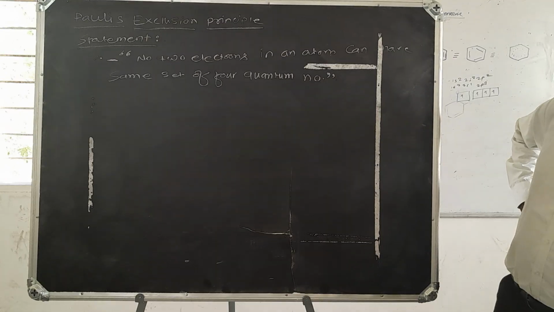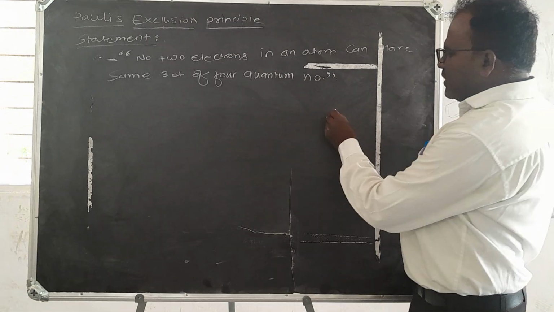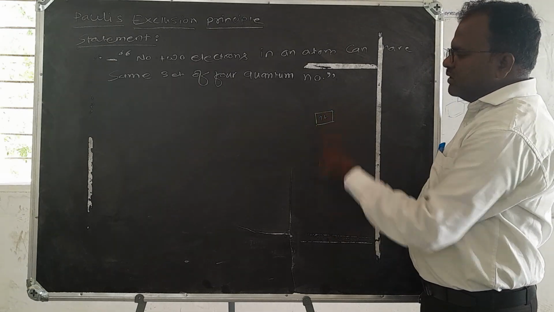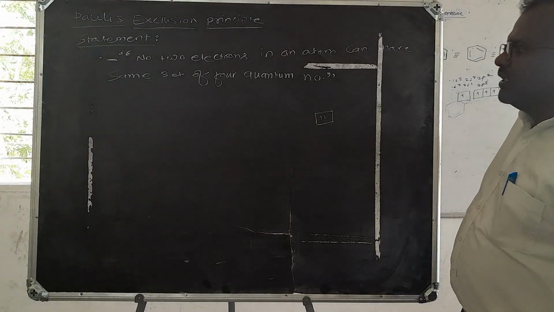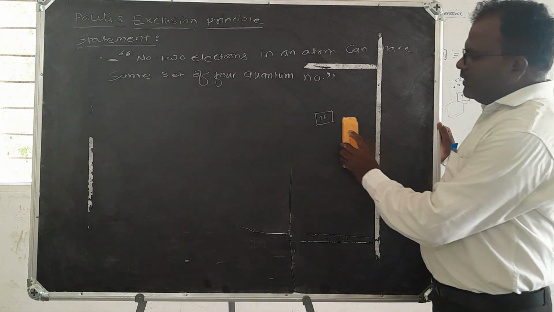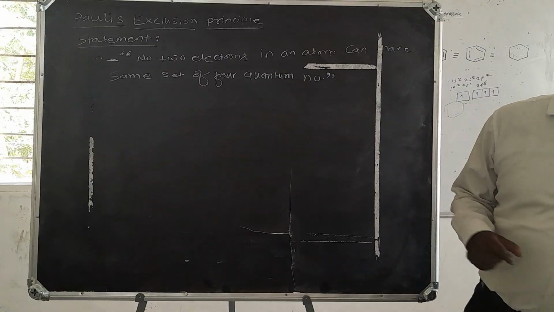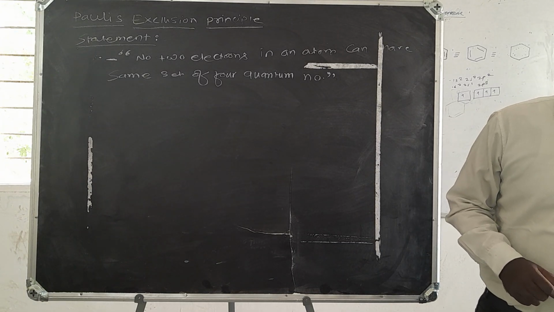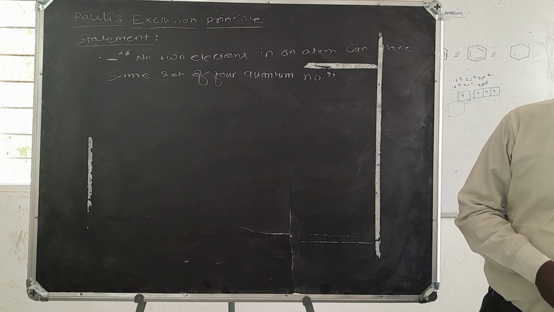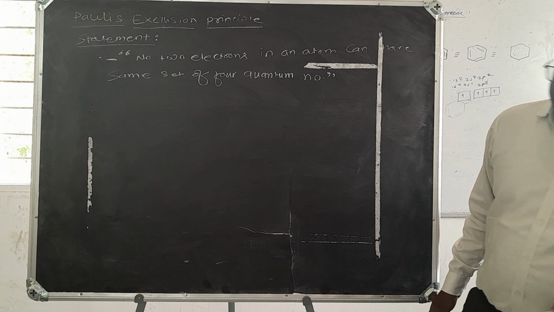It means that in an orbital, two electrons are present, and these two electrons do not have the same four quantum numbers. Another statement is that only two electrons can occupy the same orbital, and they must have opposite spins.